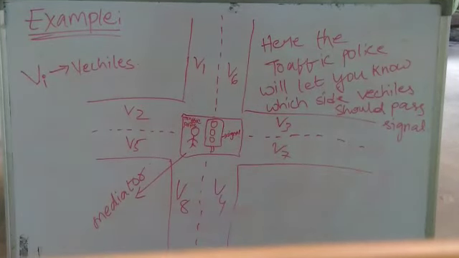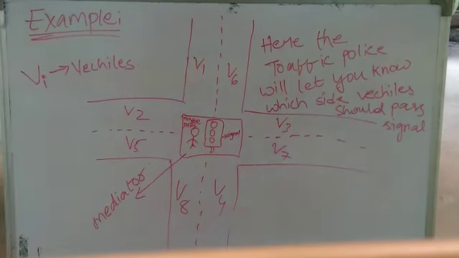So let us go for an example. Here we have a four-sided road, and in between we have a traffic signal and a traffic police. Here the traffic police and signal will act as a mediator, and v1, v2, v3 and so on up to v8 are vehicles. The traffic police will act as a mediator and let the vehicles know when to go.